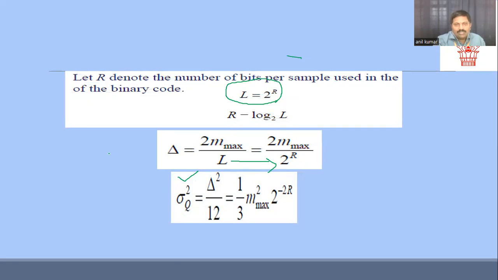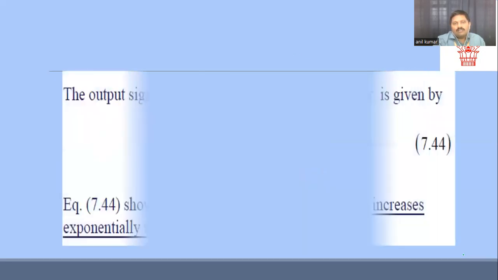And with the substitution, delta is equal to twice V max divided by 2 to the power of R. With the simplification, we get the variance as 1/3 of the square of the maximum voltage value, divided by 2 to the power of 2R, with the R taken to the numerator. So this is my variance equation, whatever we are getting there.